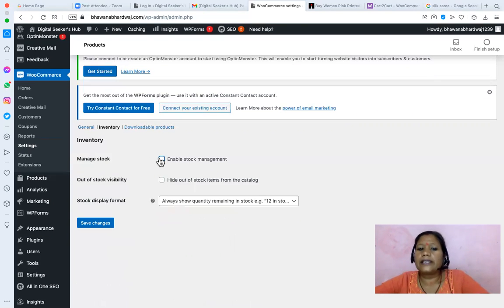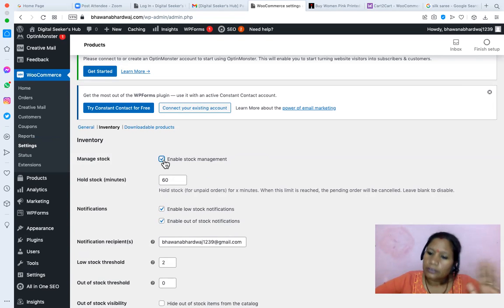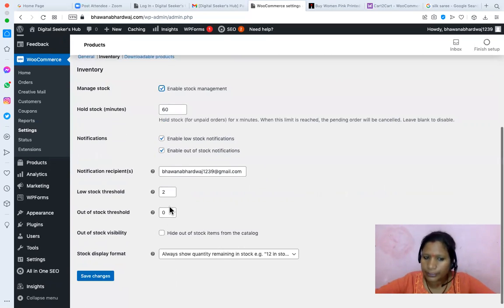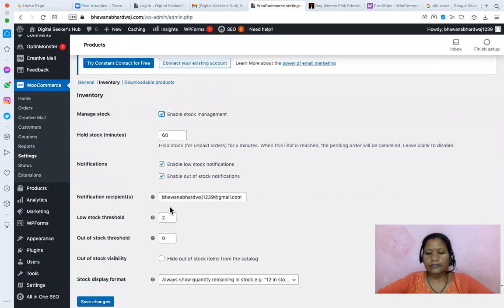If you are disabling it, nothing will happen. Even if people buy the product, they will see that the product is in stock. But if you are doing stock management from the website, whenever someone buys, this number will automatically reduce. So if 60 people buy, it will be okay. If you are managing the stock from there, then only it will reduce the number on the website. If you are not managing, it will not happen.